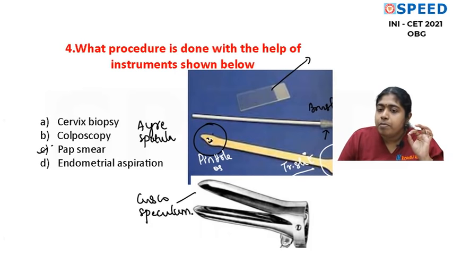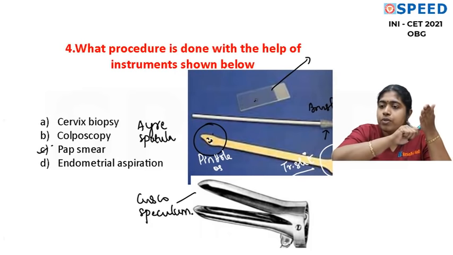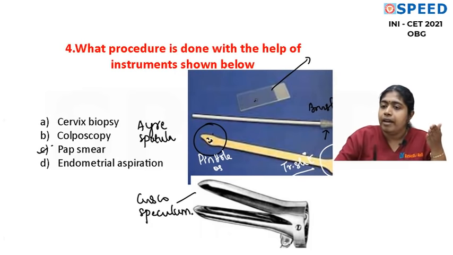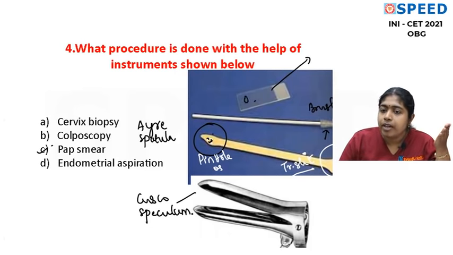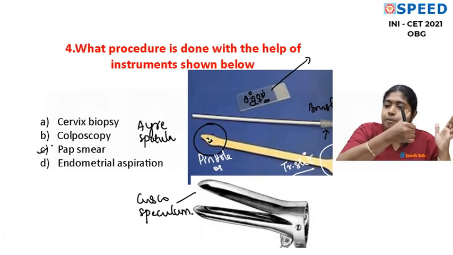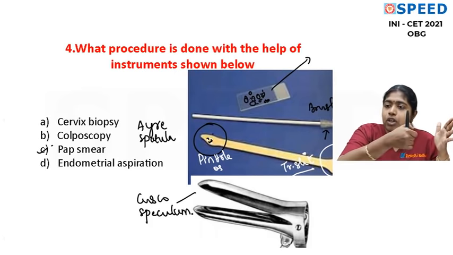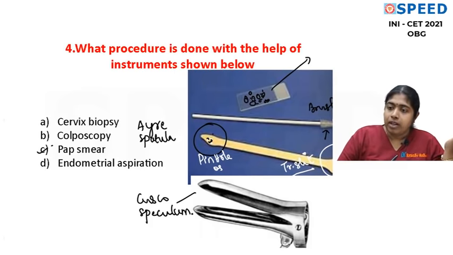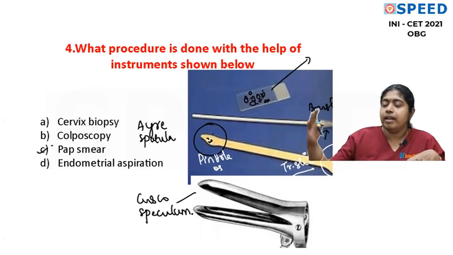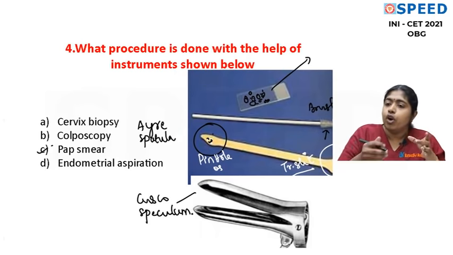Now we are going to smear it on the glass slide. And so when we smear it on the glass slide, what happens? Now the cells will stick on to the glass slide. And then finally what we do, we can either spray alcohol. What alcohol we use? Usually we use 95% ethyl alcohol. So 95% ethyl alcohol we usually spray and air dry and put it into a jar and send it to the lab. Or conversely, you can put it into a Coplin's jar.